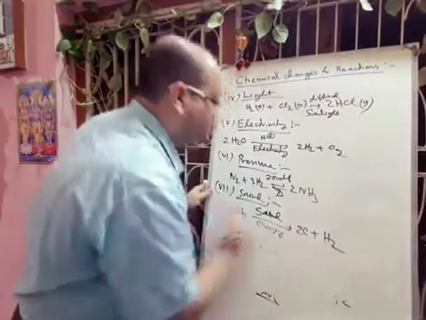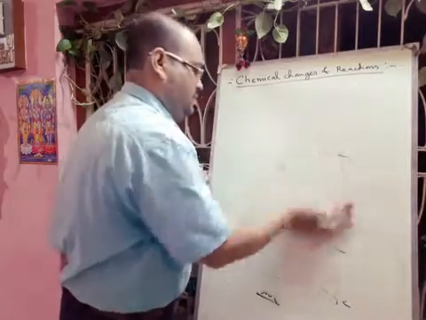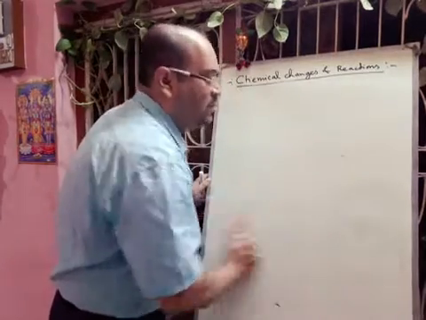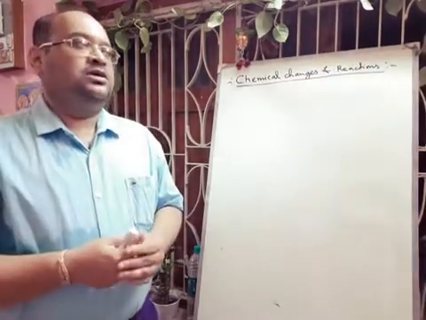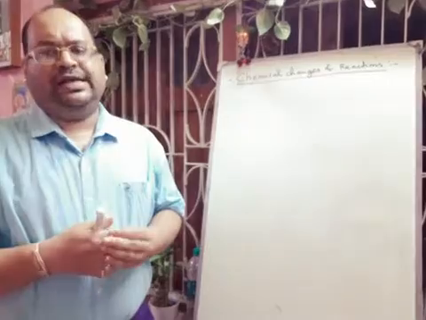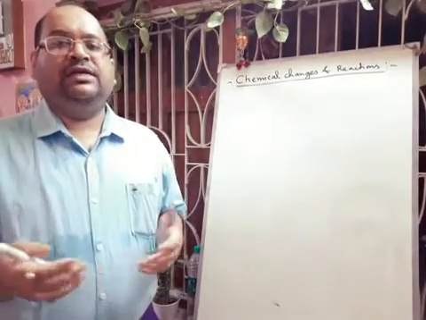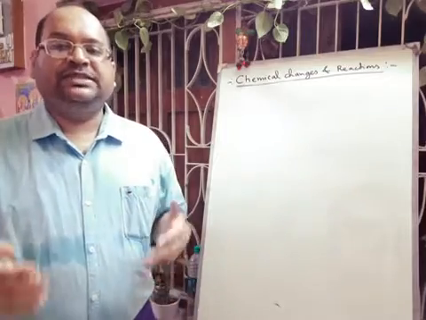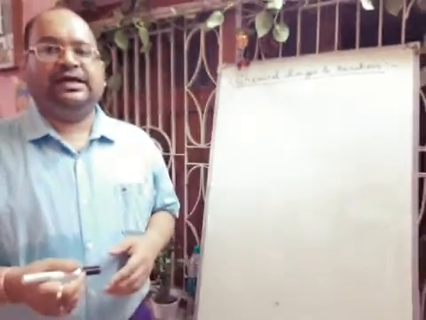Next we will discuss the characteristics of chemical reactions. Okay, so different types of characteristics will be there for a particular reaction. There may be evolution of gas, there may be change of color, there may be formation of precipitate, there may be change of state. Okay, one by one I am giving the examples.